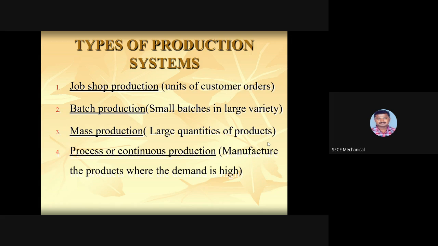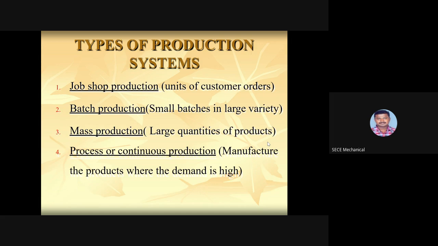And batch production is small batches in large variety. For example, the same component design or same component size is continuously manufactured in small batches. The small batches of a design are done in production. Next is mass production. Mass production is a large quantity of products. So many components of the product are produced in mass production.